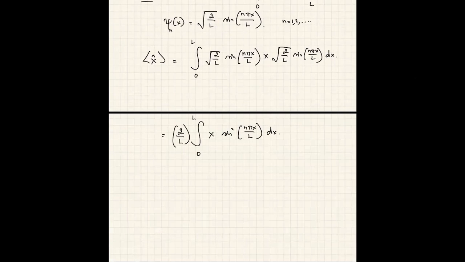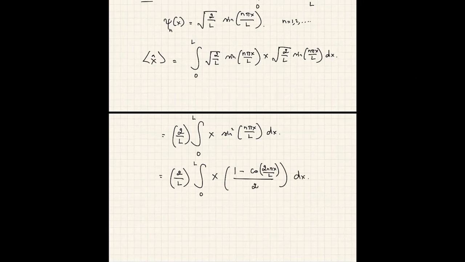So this I can write as 2 over L. There are multiple ways to solve this. I will solve it in a very routine, boring way. x sine square, I think, can be written as 1 minus cosine 2 n pi x over L, over 2, dx. Right?